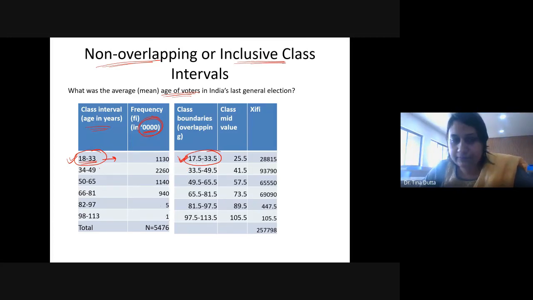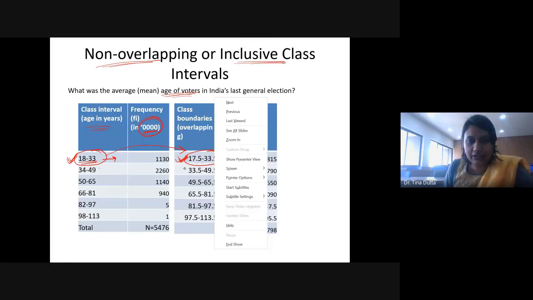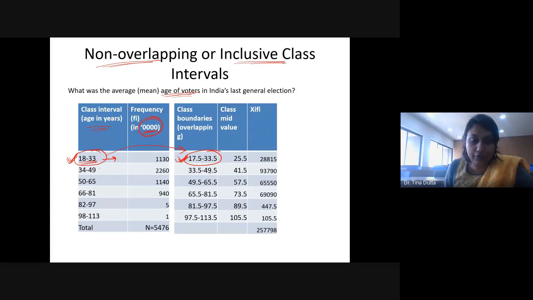Yes, anybody? So my question is, this was non-overlapping class interval, right? We have converted this into overlapping class interval. So 18 years to 33 years has been written as 17.5 to 33.5. Next class interval is written as 33.5 to 49.5.